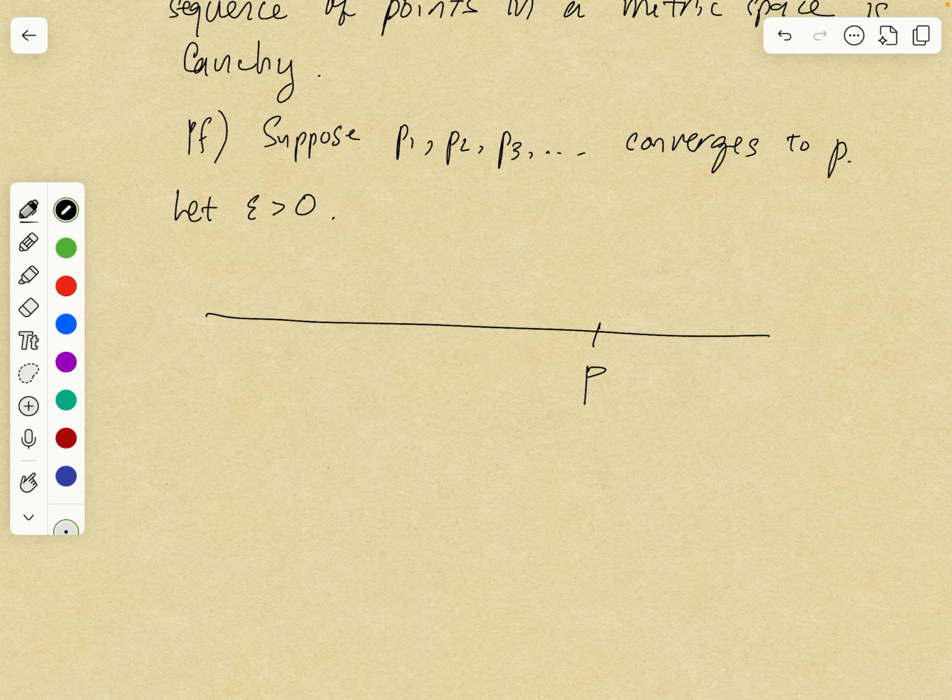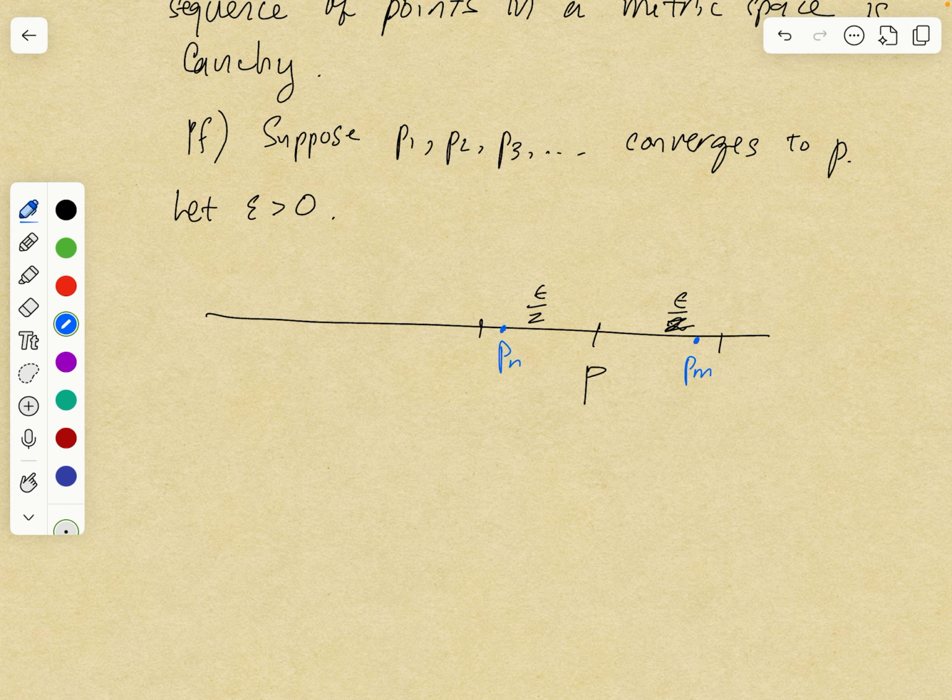Actually, let's be a bit fancy and take epsilon over 2. So we look epsilon over 2 to the left and to the right of P. In this picture I'm working with real numbers, but this applies to any metric space. Eventually we know that all the points in your sequence lie in this epsilon over 2 ball centered at P. So if you have a P sub n here and P sub m here, how far away at worst are they from each other?